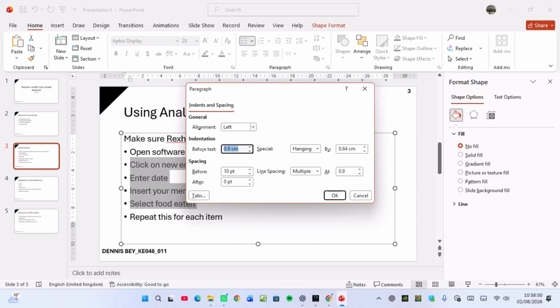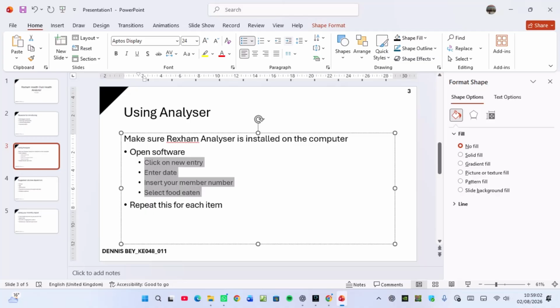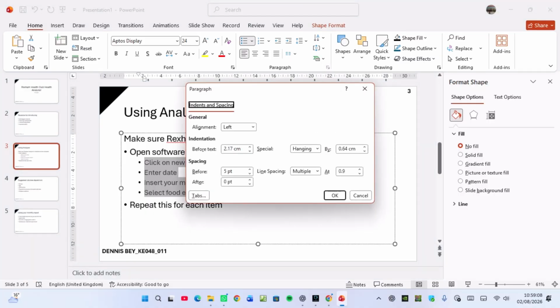That is indent. On the left indent, you know, there are different types of indent. So if I click OK, it has not moved as expected. So let's see. What about if I use this one here to push it? So the P is there. Let me check again on the paragraph what has happened. So you can see it has gone to 2.17.